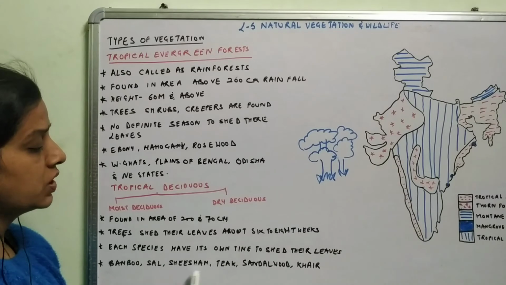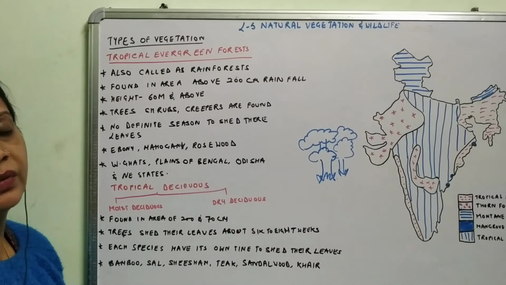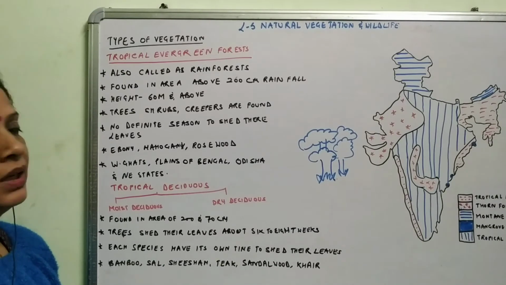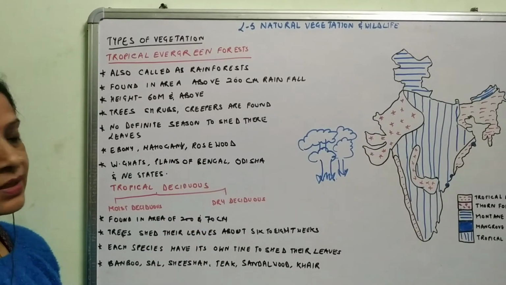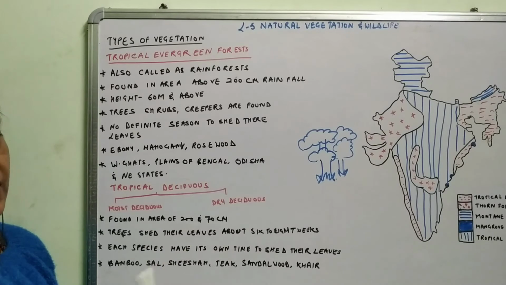Bamboo, sal, shisham, teak, sandalwood, kher are the varieties of trees that are found in the tropical deciduous forest. These tropical evergreen forests have hardwood trees. These tropical deciduous forests have softwood trees, but not very soft. So both kinds of trees, hardwood and softwood, are found.